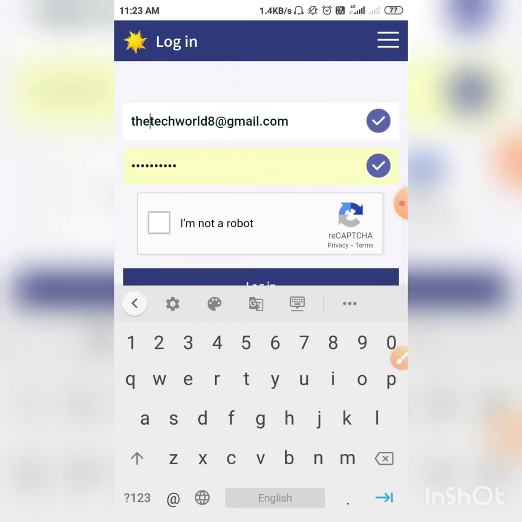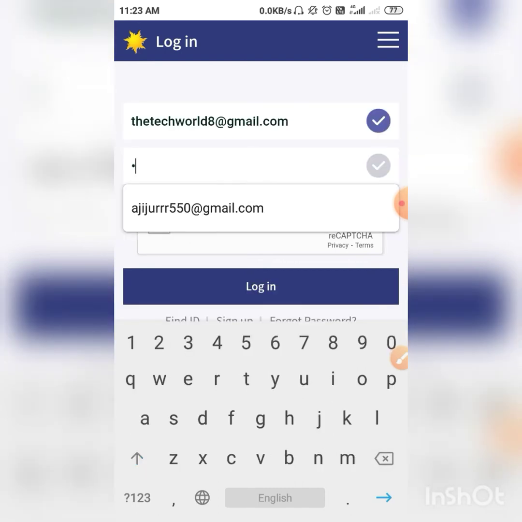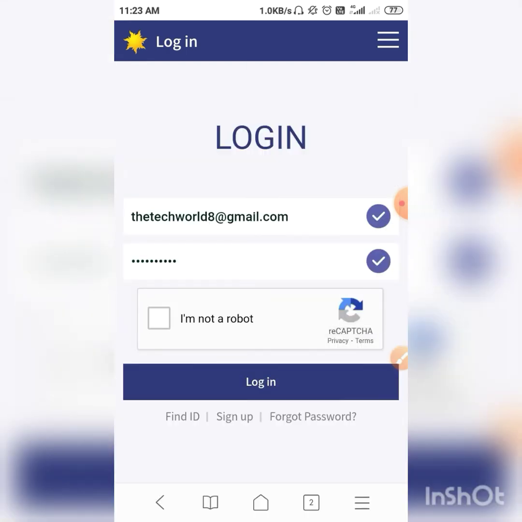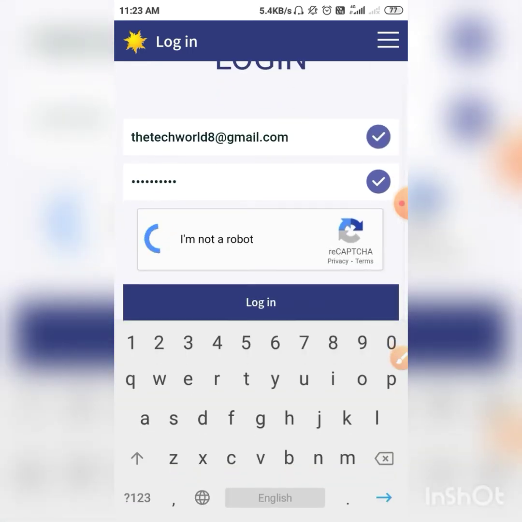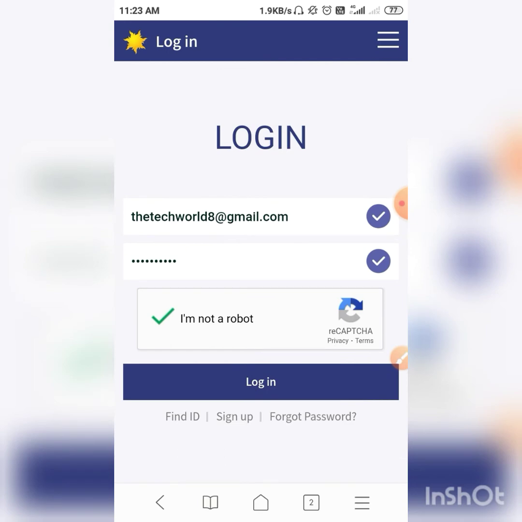Then guys, I enter my password, you enter your password. Then click here, I am not a robot. Then it verifies, and then you click on the login button.